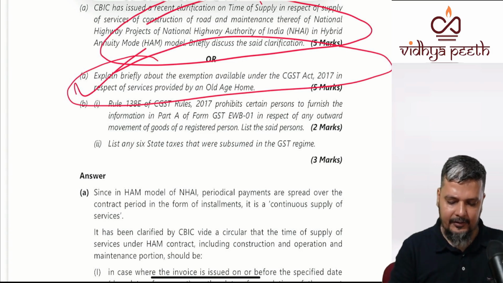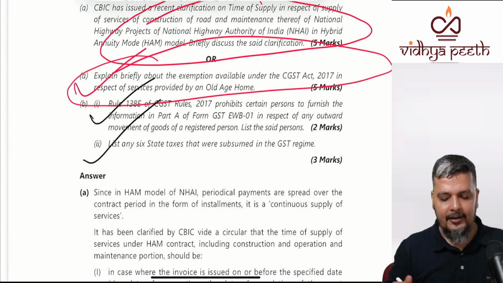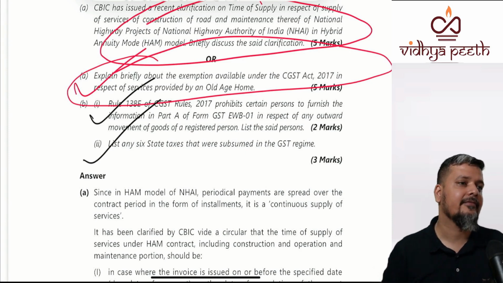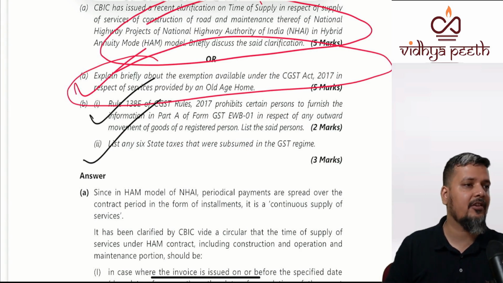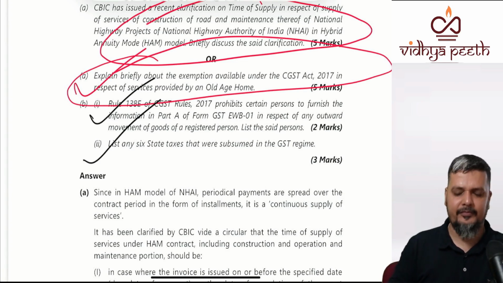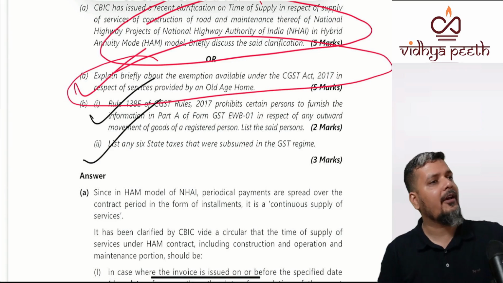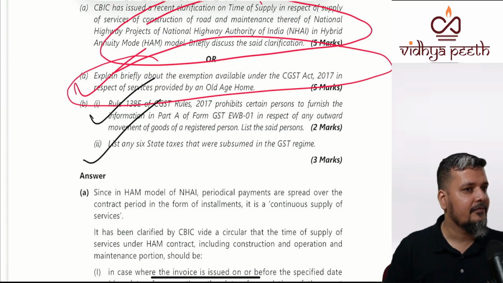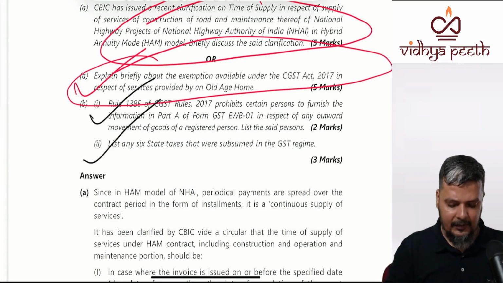Next is a basic point. I will not even touch and go. 138E, blocking of e-way bill. Two categories: suspension of registration for non-filing of returns. If you are a composition taxable person, 2 CMP-08 quarterly. If you are an NRTP, 2 monthly GSTR-5. If you are a CTP or RTP, 2 monthly GSTR-1 and 3B or 2 quarterly GSTR-1 and 3B. Is it blocking of outward e-way bill or inward e-way bill? Only outward e-way bill.